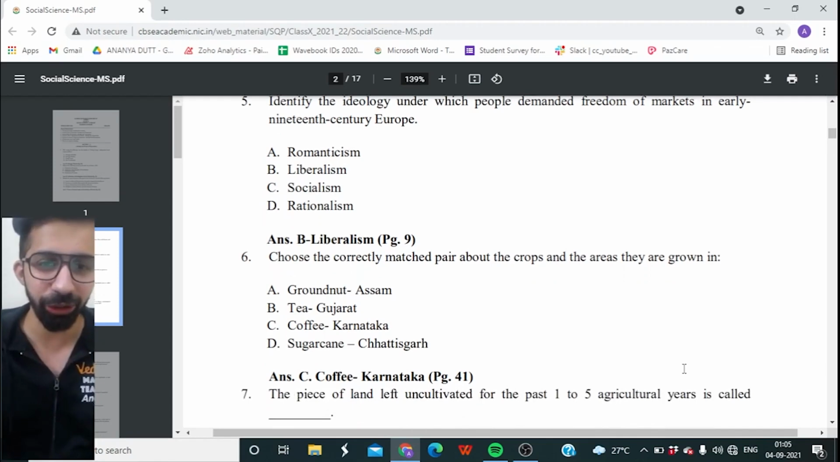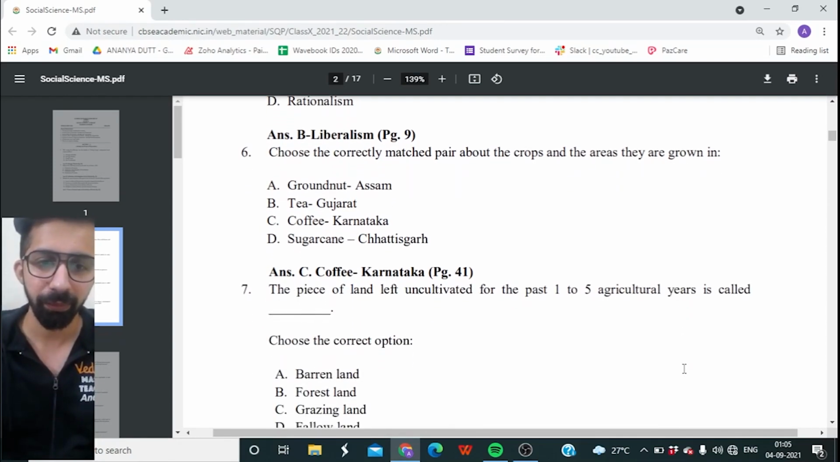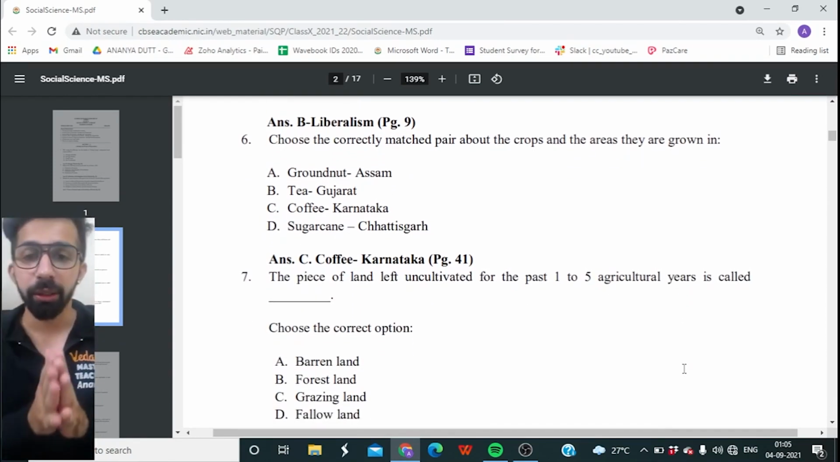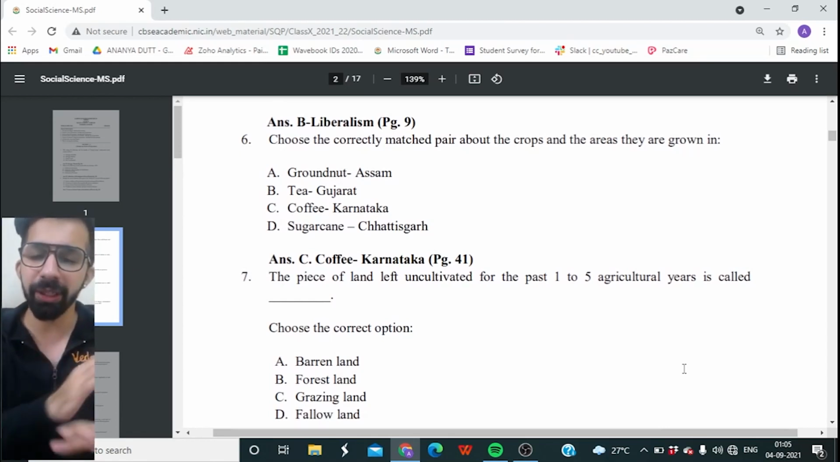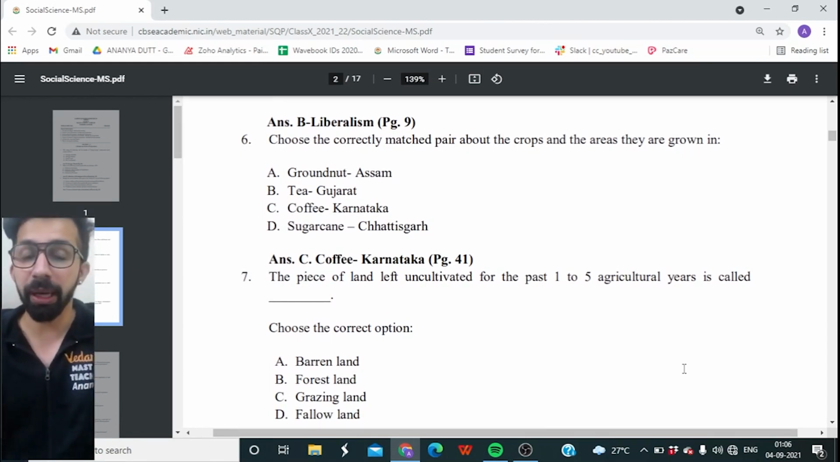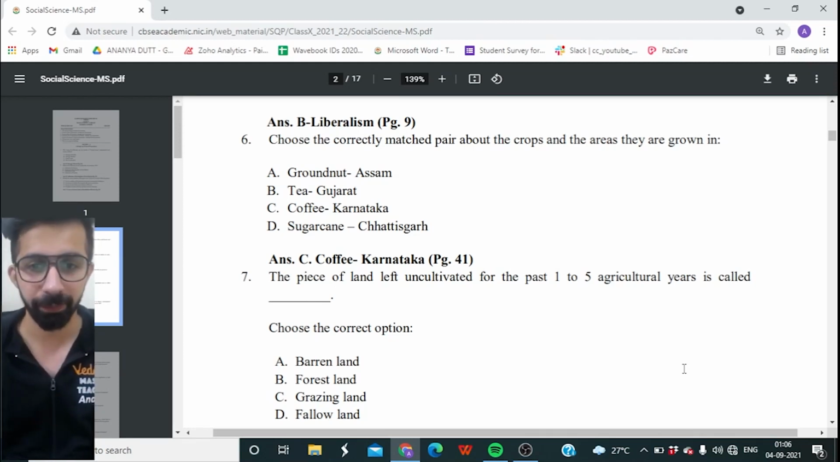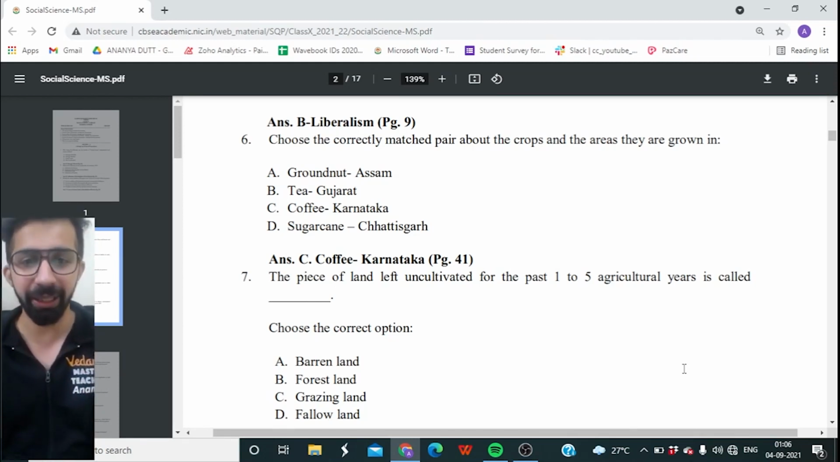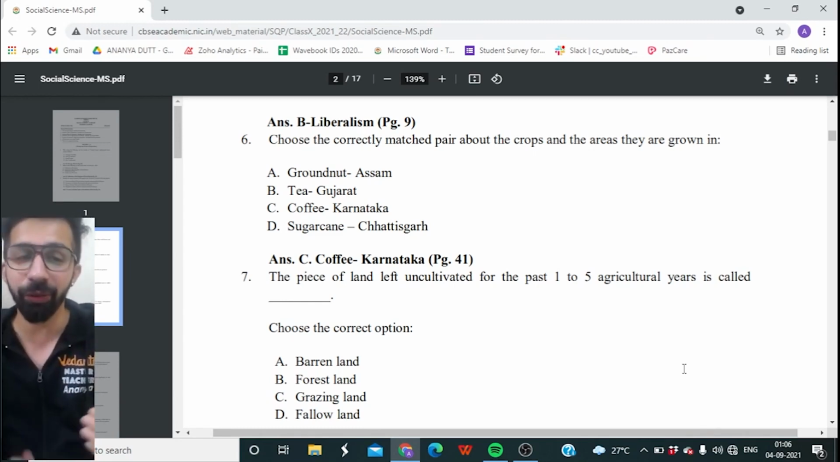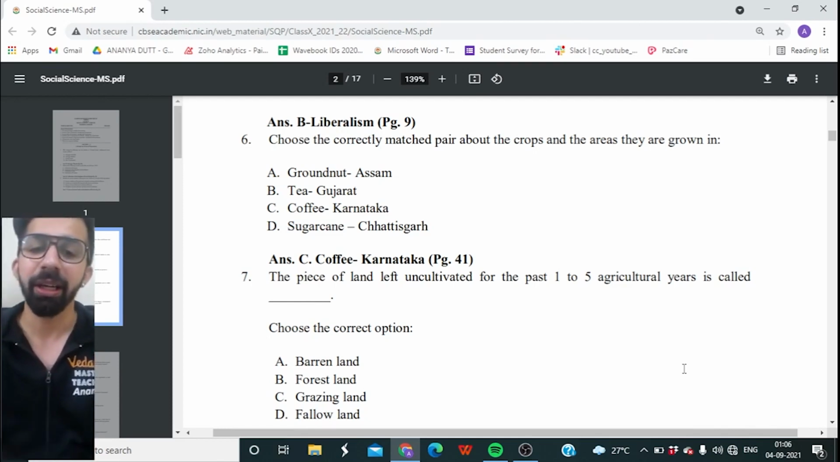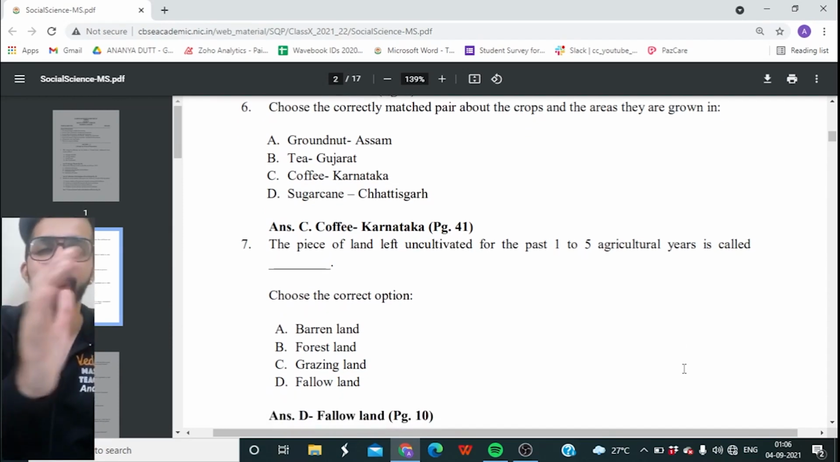Next one, seventh question on your screen. The piece of land left uncultivated for the past 1 to 5 agricultural years is called as what? Option A, barren land. Option B, forest land. Option C, grazing land. Or is it option D, fallow land? So the piece of land which is left uncultivated for like 1 to 5 years, it is known as fallow land.